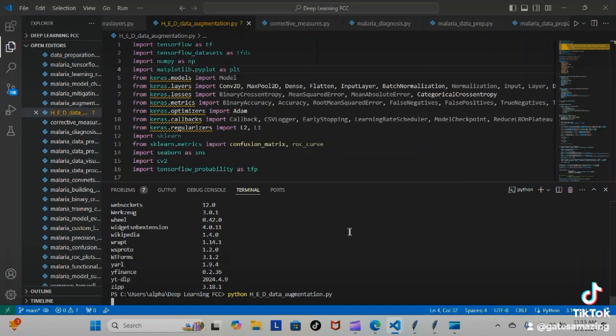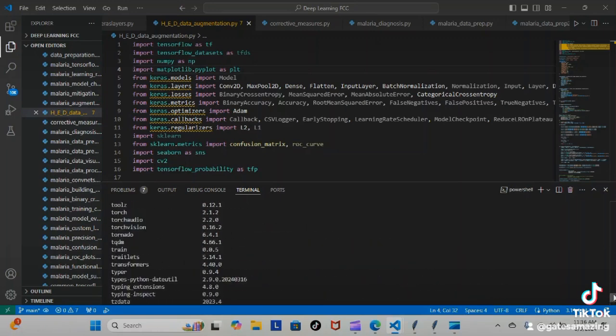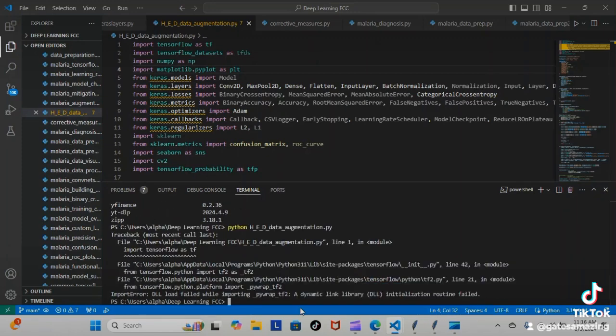So yeah, let me show you the version of TensorFlow that we're using. Yeah, the 2.16.1. And then you can see the error here that we're getting. It's saying it's an import error, DLL load failed while importing _pywrap_tensorflow_internal. I actually didn't even look this up. Let me look this up and see what's going on with this. Maybe I can get some help with that, looking at this error code here. So maybe that's one thing.